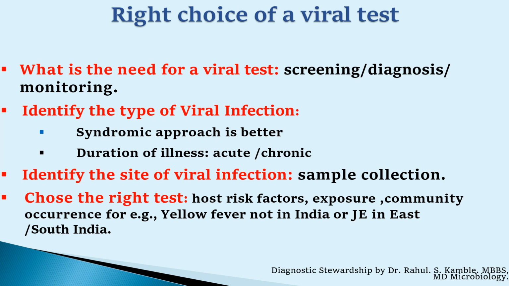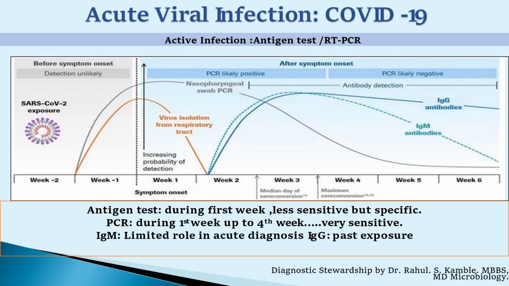Choose the right test. It depends upon the host risk factors, exposure, and country of occurrence. For example, Lassa fever is not in India, or Japanese encephalitis is present in East or South India. So accordingly, the viral test should be chosen. Antigen test is done during the first week; however, it is less sensitive but specific. PCR is done from the first week up to the fourth week. It is very sensitive. IgM has a limited role in acute diagnosis. IgG is indicated for past exposure.